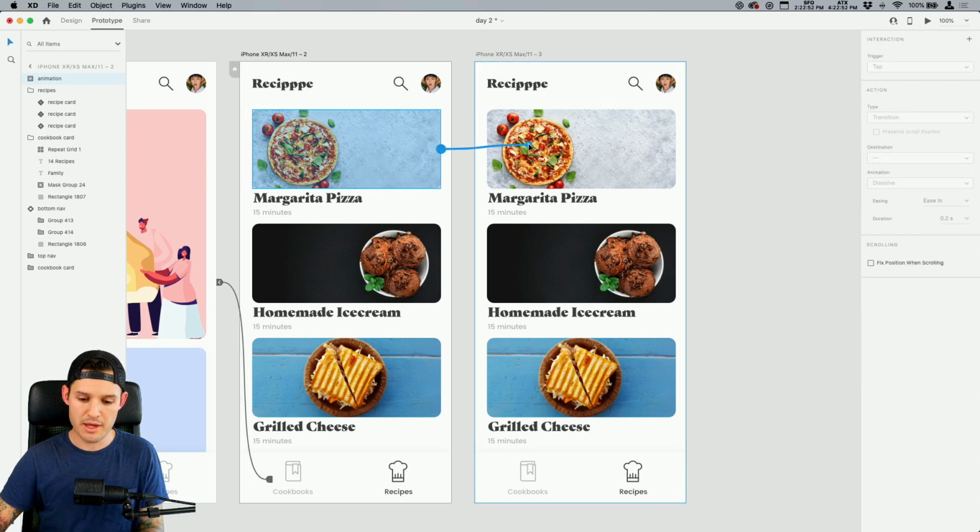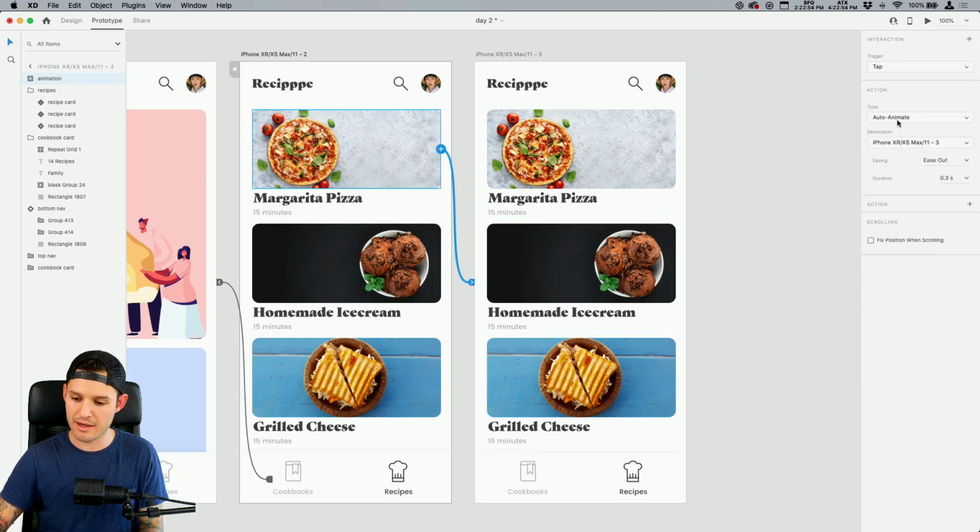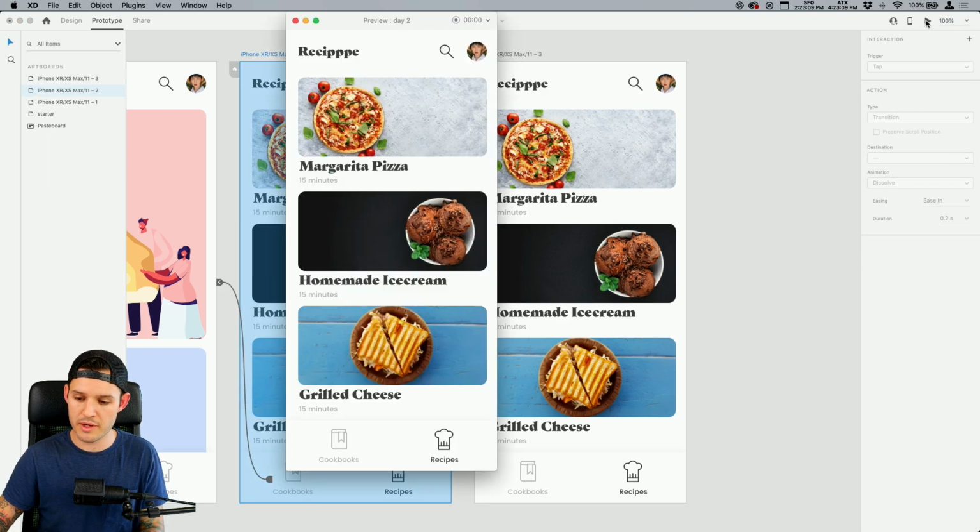So go to prototype, I'm going to tap on this guy, it's going to lead there, auto-animate, but I'm going to do a little wind up because I want to see it go, whoa, and just shove down there. That was a really weird sound effect. Let's do it a little bit slower at the start, like 0.7 seconds. And then, yeah, let's see how that goes. So I'm going to go right here, view my prototype. I should be able to click on my thing, whoop, and it animates right back down in there.